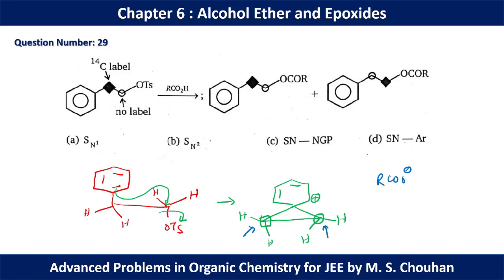But here we have NGP of the phenyl ring. We have discussed elaborately the NGP of the phenyl ring in the questions of substitution reaction. You can check the previous videos of substitution reaction for the detailed mechanism. So option C will be the correct option for this question.